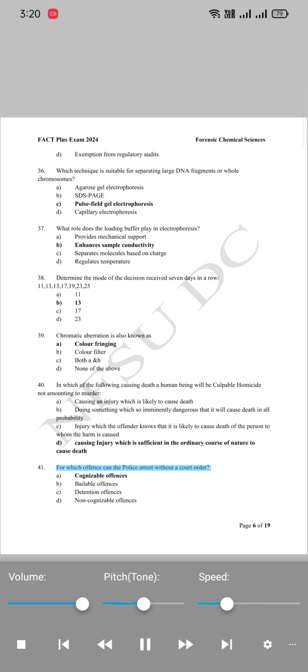41. For which offense can the police arrest without a court order? A. Cognizable offenses. B. Bailable offenses. C. Detention offenses. D. Non-cognizable offenses.